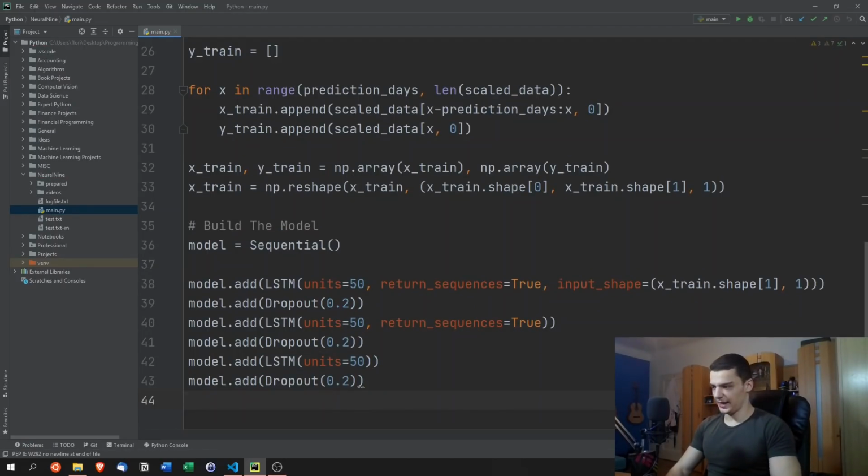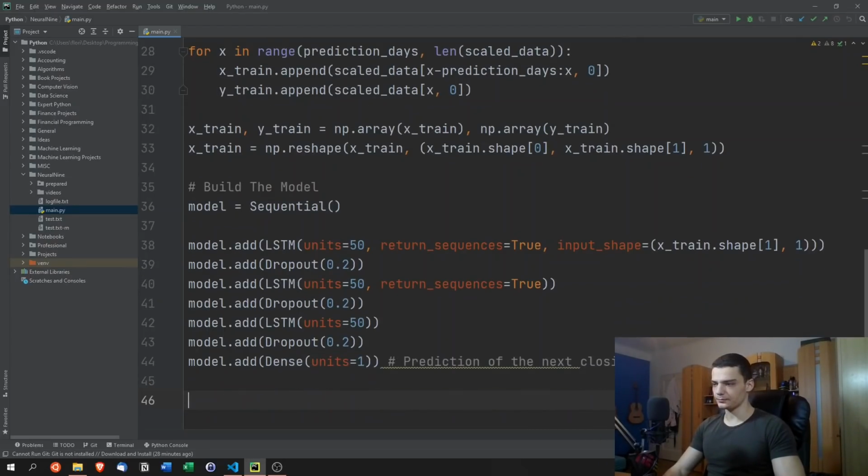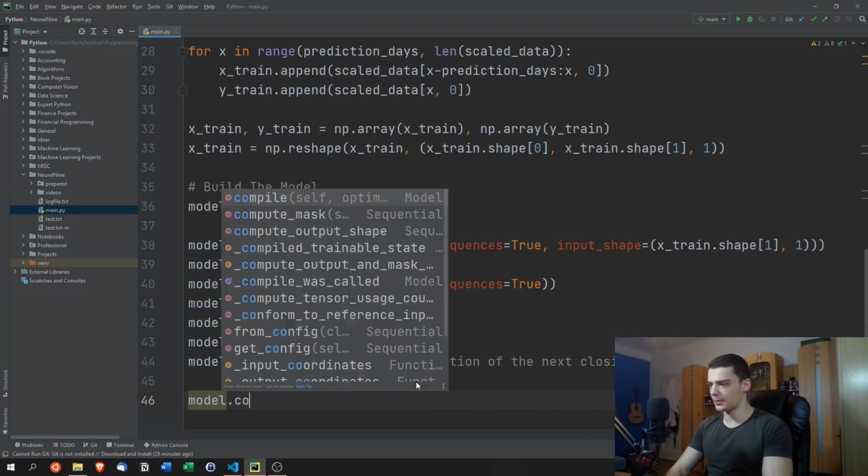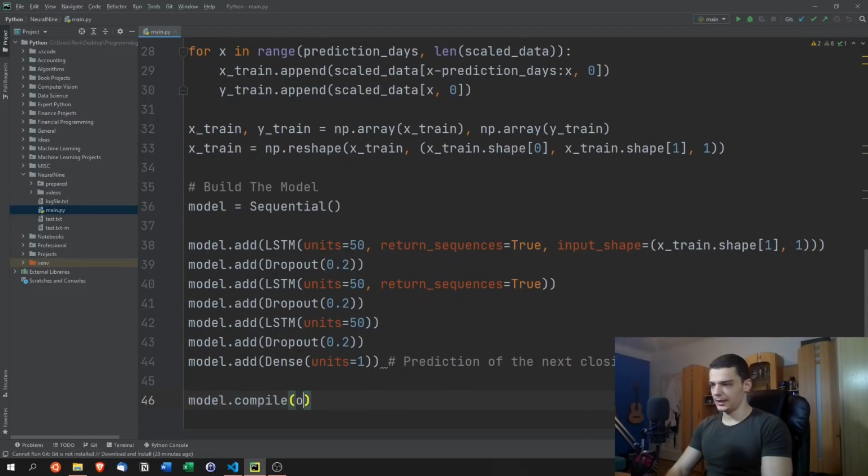And in the end, we have the dense layer. So we're going to say model.add dense. And this is just going to have 1 unit. This is going to be the prediction of the next price, the closing value. Then we're going to compile the model, model.compile. And the optimizer that we're going to use here is the Adam optimizer. The loss function is the mean squared error.